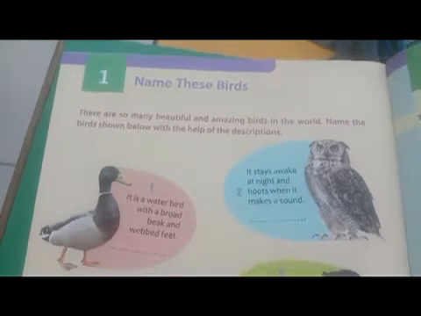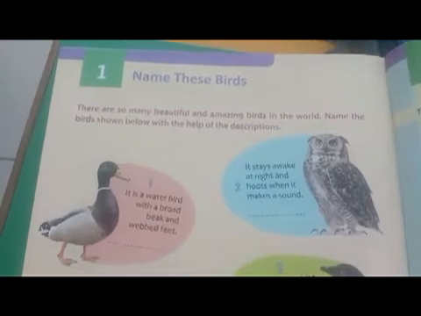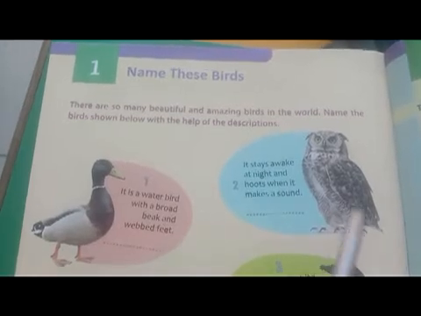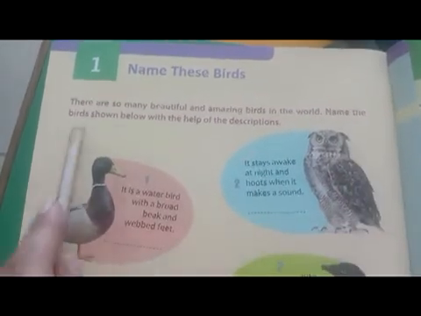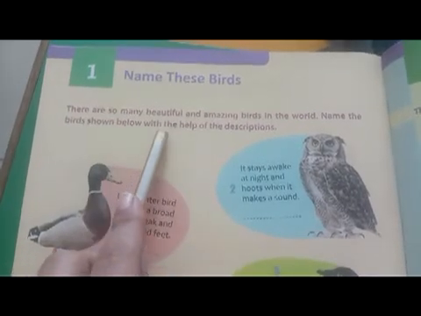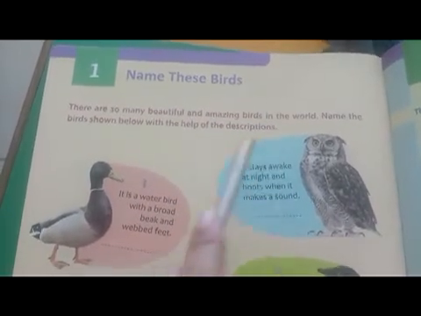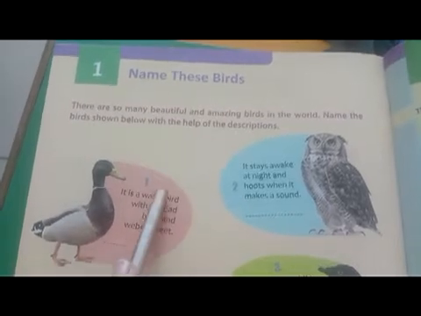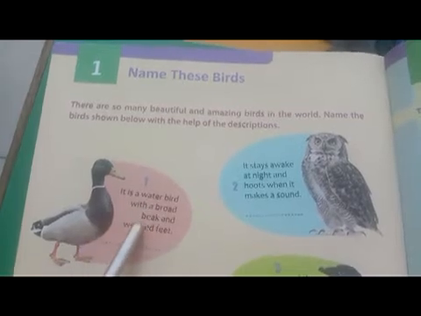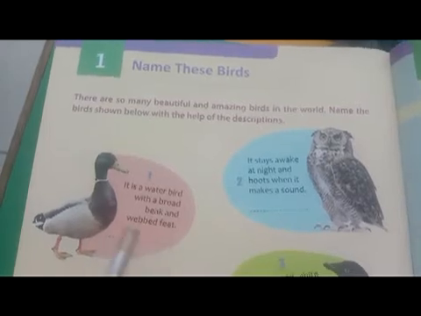Some of them we might have not seen yet. Name the birds shown below with the help of the description. They have given pictures and also given the description that will help us to write their names in the blank.